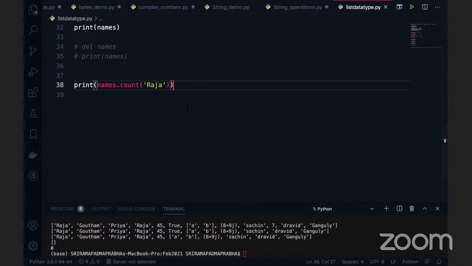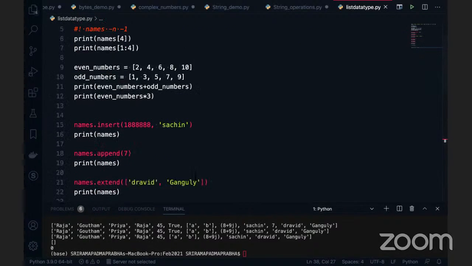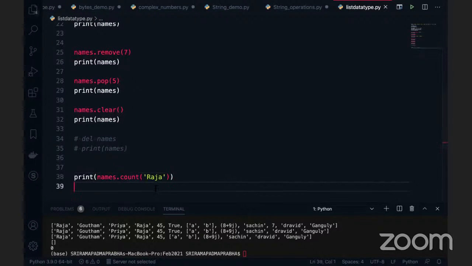Anybody tell me? It is not giving Raja, whose first occurrence is at 0. It is giving the return. You can look at this: index returns the number of occurrences of the value. Can anybody tell me how the output got 0? I expected the Raja count to be 2, but I got 0. Anybody guess? It's because I deleted the data here. There is no data, right?